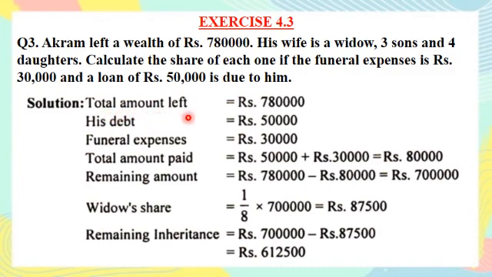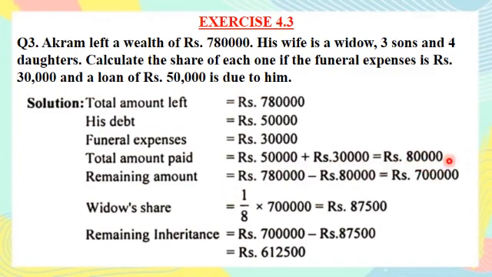So the total amount he left is 7,80,000. His debt is 50,000 and the funeral expenses are 30,000. I will add both the payables, means the total amount to be paid is rupees 50,000 plus rupees 30,000, and it will be equal to rupees 80,000.